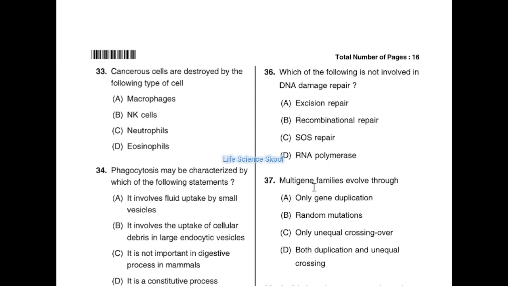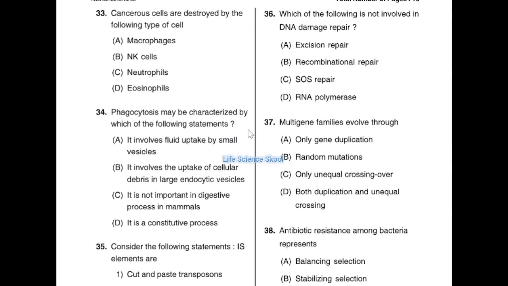Now let's begin with this video. 33rd question. Cancerous cells are destroyed by following type of cell. Option A, macrophages. Option B, NK cells. Option C, neutrophils. Option D, eosinophils. The question is asking, cancer cells are destroyed by which type of cells.